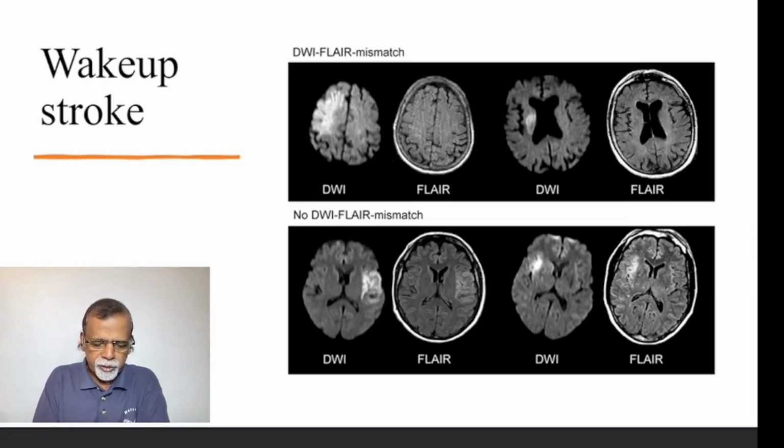In the picture below, you can see the diffusion weighted imaging and the FLAIR imaging. Both show the abnormalities, and there is no mismatch here, and such cases are not eligible for thrombolysis. So if a patient comes with a wake-up stroke and reasonably in time, that is around 4.5 hours after the onset or finding out the stroke, and the onset time is not known, you can go for diffusion weighted imaging FLAIR mismatch, identify whether the brain is salvageable and can be taken up for thrombolysis.